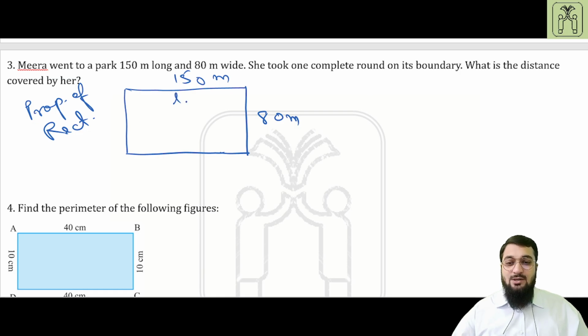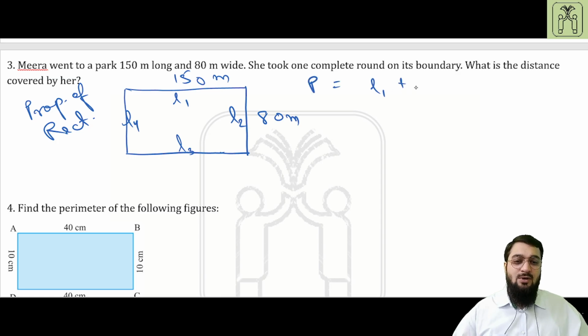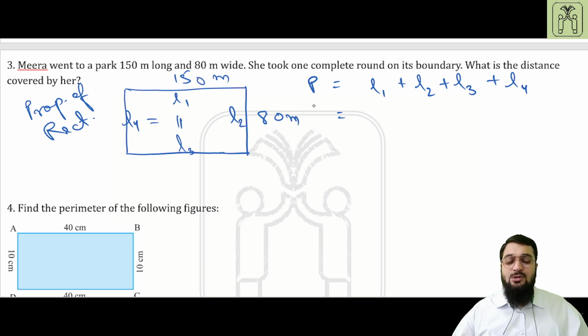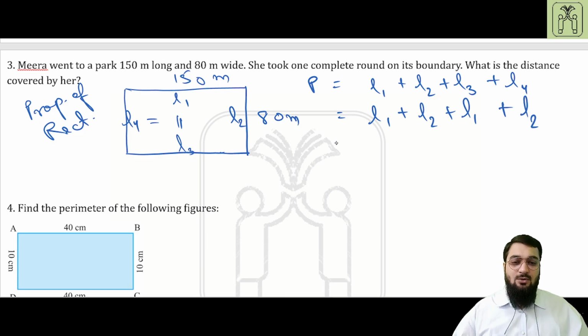It will be, let us say, L1, L2, L3 and L4. I will show you how we find the formula of 2(L1 plus L2). The perimeter, or the boundary, will be L1 plus L2 plus L3 plus L4, and L1 is equal to L3 and L2 is equal to L4 by the properties of rectangle. Therefore L1 plus L2 plus L1 plus L2 will be written over here.